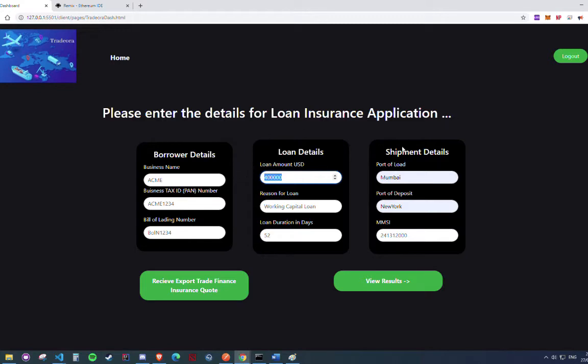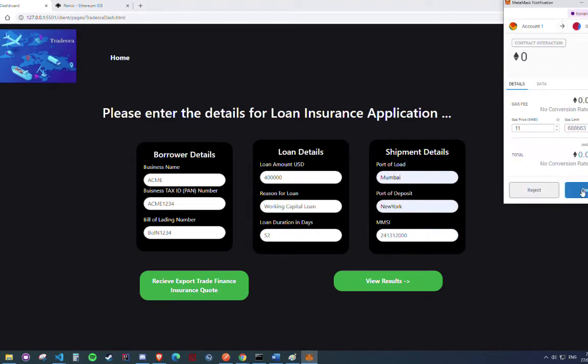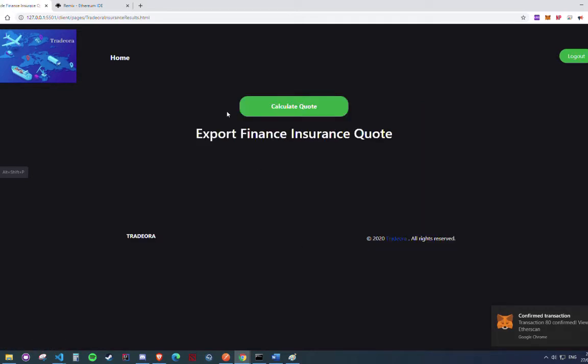The applicant is asking for import-export insurance based on the trade finance of the PAN, this business tax ID, and the verification of the bill of lading number, including the MMSI of the shipment, will all play a part in reducing the financial risk for this loan insurance. So I'll click on this transaction and we'll send all the data in MetaMask. Now that that transaction has gone through, we can view our results for our quotation.